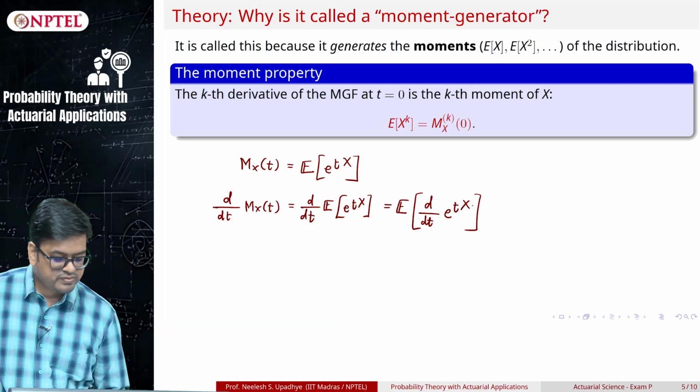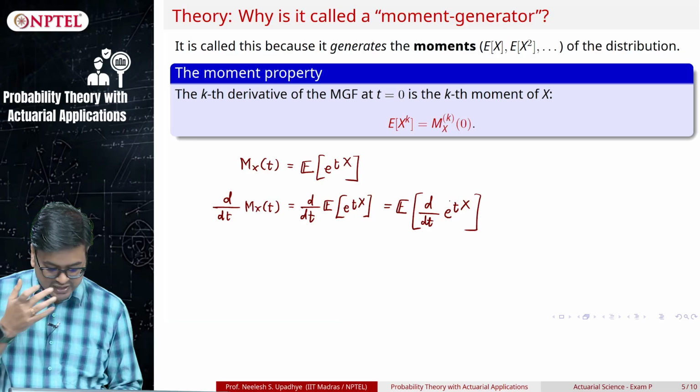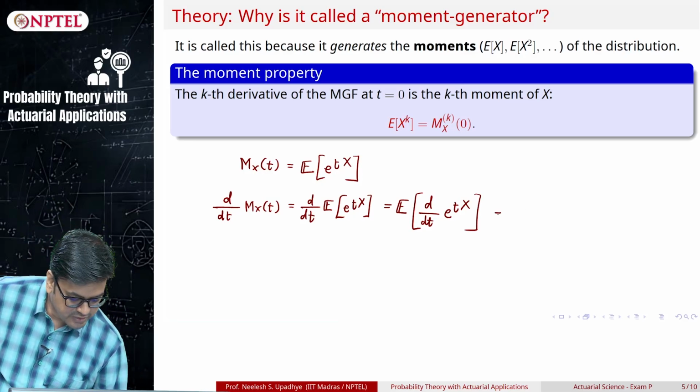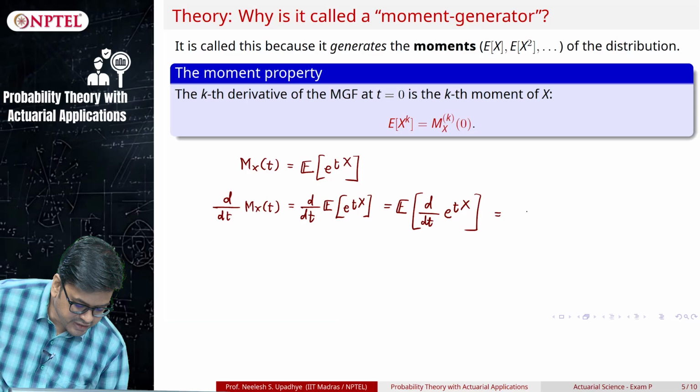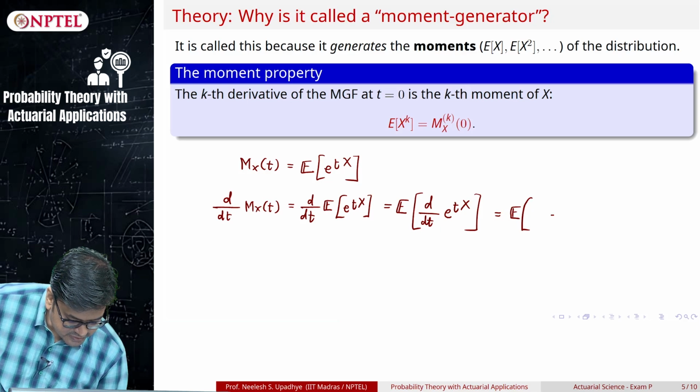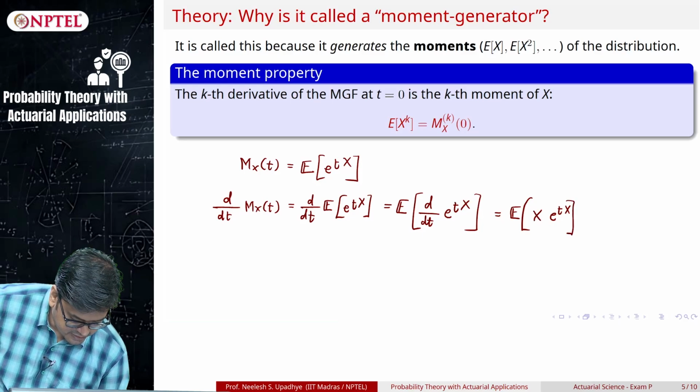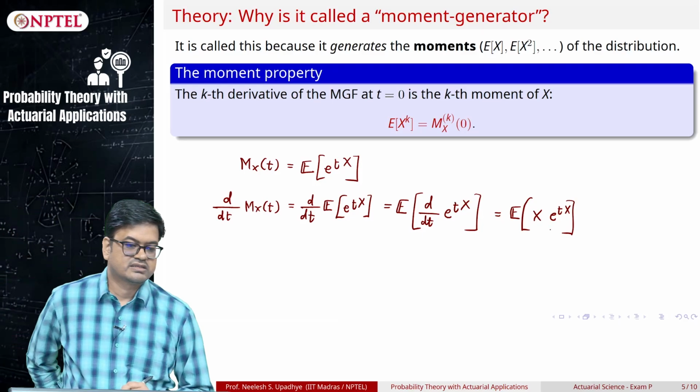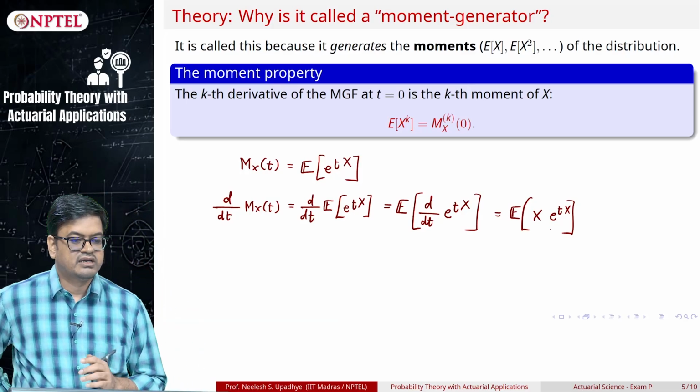Now we are simply dealing with the derivative of an exponential. So, what will it be? The derivative of the exponential, as you know, is going to be e raised to tX as it is, into the derivative of tX, that will fetch me X. So, X e raised to tX. This is what I will get.